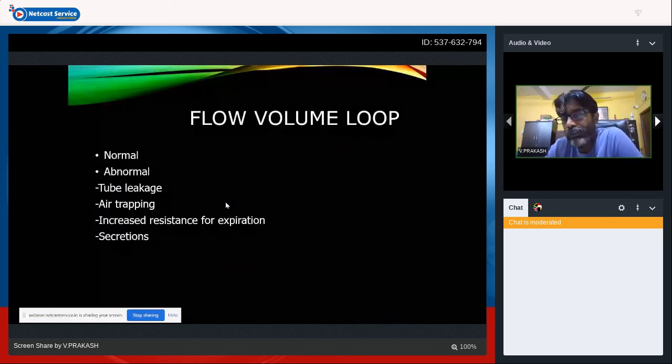Next loop you're going to see is your flow versus volume. So we have seen 3 scalars: pressure, flow, and volume versus time. And the loop we have seen is the pressure-volume loop. The second loop is going to be flow versus volume. So what are we going to see in the flow-volume loop? What are the normal and abnormal things? How do you identify tube leakage? How do you identify auto-trapping or auto-PEEP? How do you identify the increased resistance for expiration, and how do you identify secretions in the flow-volume curve?